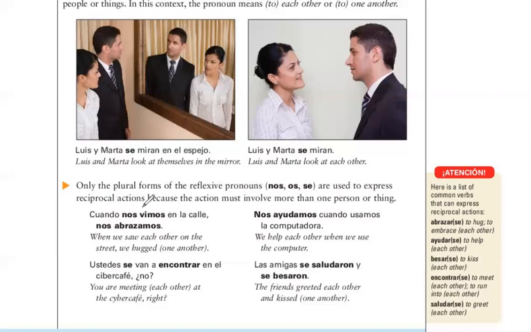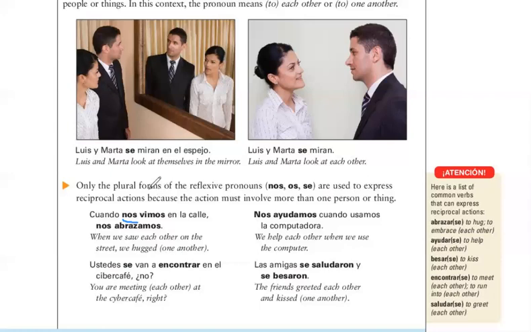Same thing with hugging, we hugged each other. I hugged that person, I didn't hug myself, that person hugged me. We have reciprocity, so reciprocal reflexive. And notice where nos goes, it goes before the conjugated verb. In this one, it's right here before vimos.